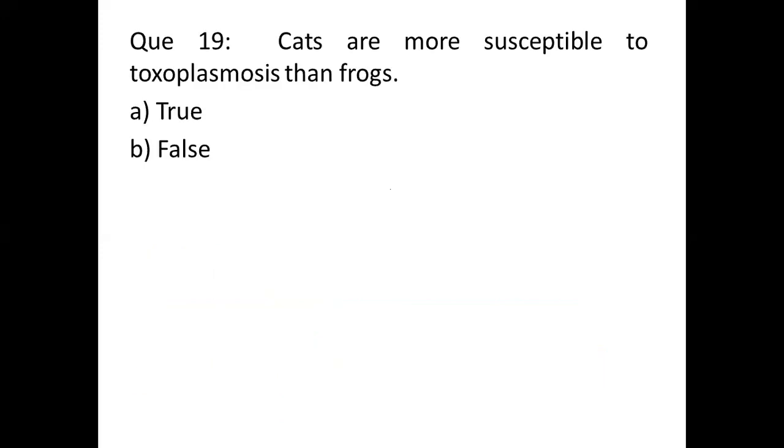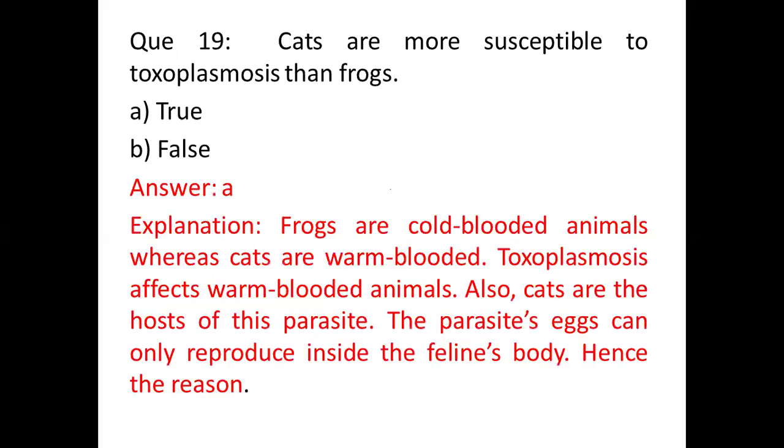So, question number 19. Cats are more susceptible to toxoplasmosis than frogs. Option A true, option B false, and the correct answer is option A, true. Frogs are cold-blooded animals, whereas cats are warm-blooded animals. Toxoplasmosis affects warm-blooded animals. Also, cats are the host of this parasite. The parasite's eggs can only reproduce inside the feline's body, hence the result.